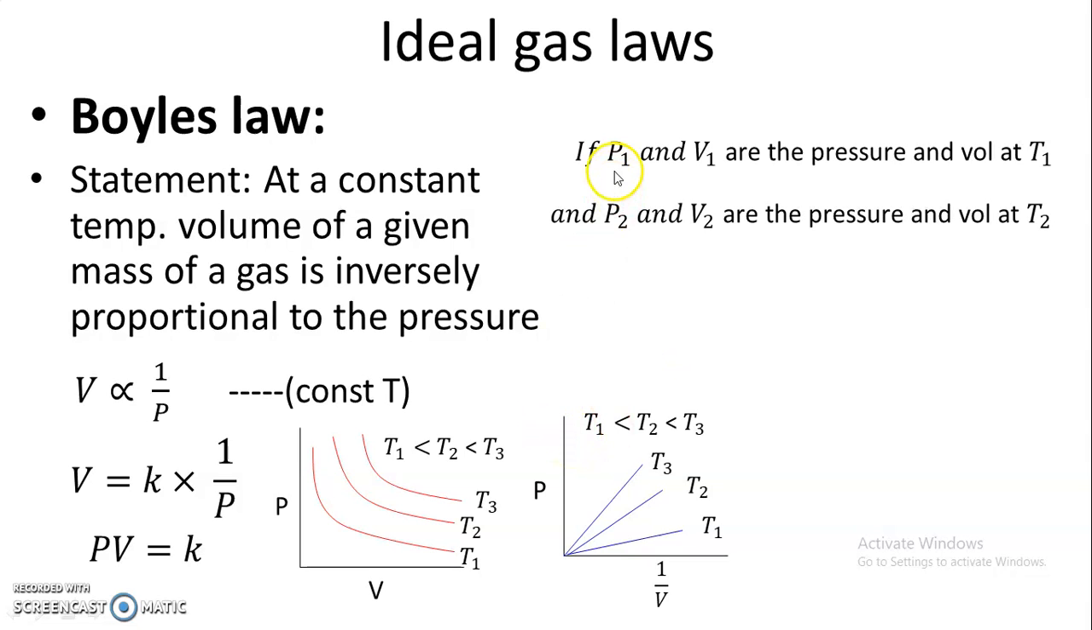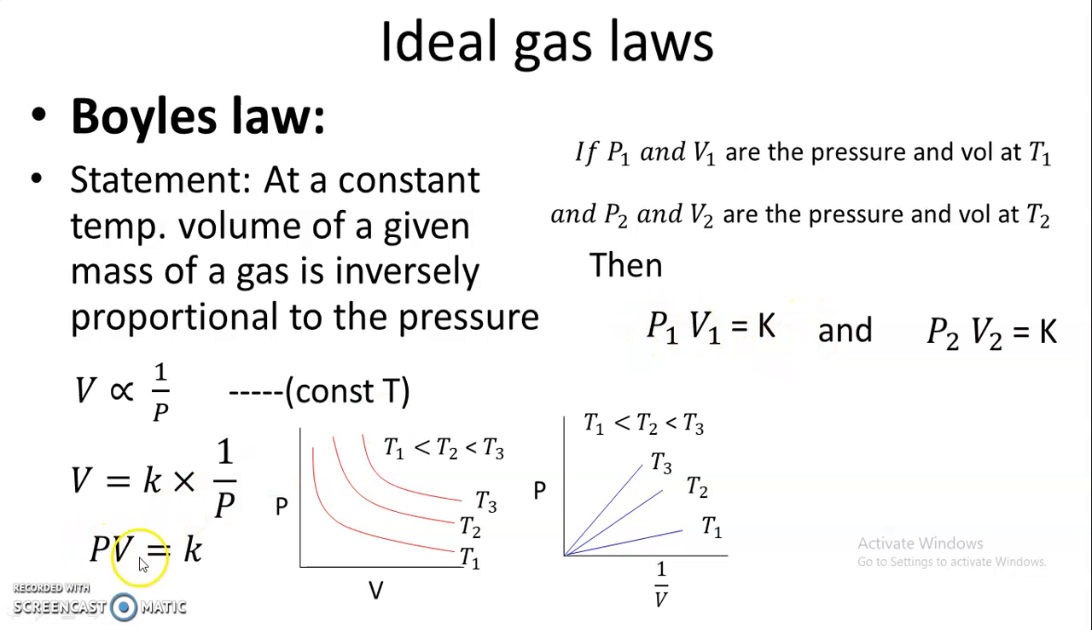Now suppose P1 and V1 are the pressure and volume at temperature T1, and P2 and V2 are the pressure and volume at temperature T2. Then according to Boyle's law,